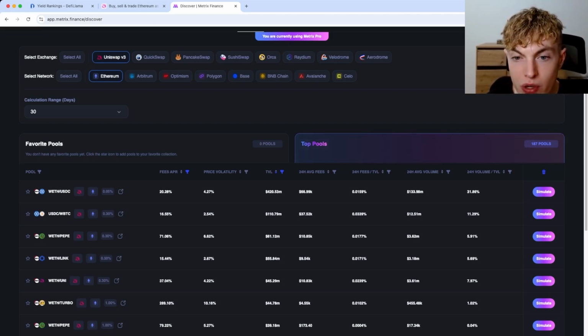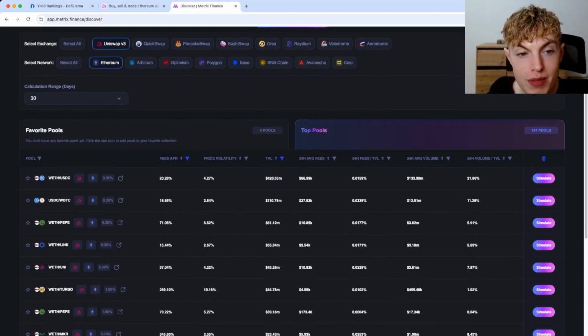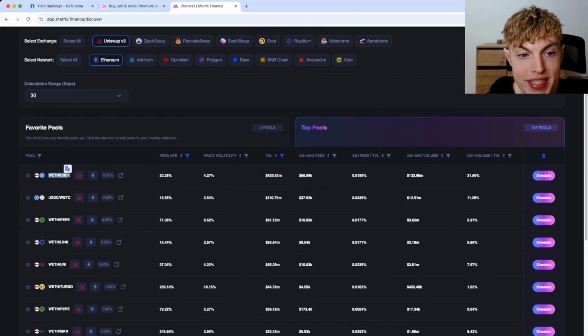Now, since we're sorting by TVL right here, we can go ahead and see the pools that have highest TVL first, which typically mean more consistent returns. So I'm going to start from the top. Now we have Ethereum to USDC over on Uniswap. It says it's doing about 20% APR. And now guys, if you see the fees APR is at about 20% right here, don't be alarmed. It can be much higher. When we actually go to simulate the returns and squeeze the ranges tighter, the APR can drastically go up.